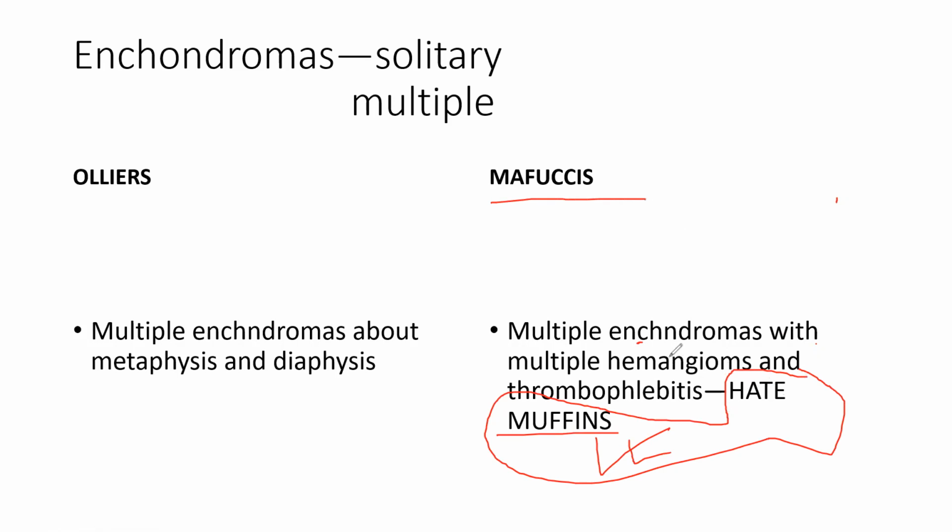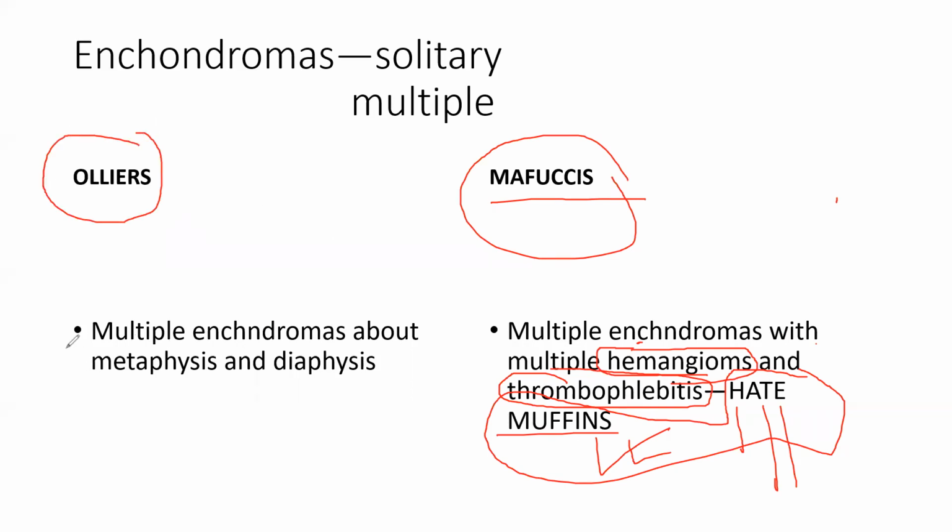Hate: H is for hemangioma, T for thrombophlebitis. Hope you know what thrombophlebitis is: inflammation of the veins. Hemangioma means accumulation of blood. So hemangioma, thrombophlebitis, and E for enchondroma. Maffucci syndrome includes hate muffins: hemangioma, thrombophlebitis and enchondroma. The other syndrome is Ollier's, where just remember there are multiple enchondromas. So enchondroma can be solitary or multiple, and in multiple there are two things: Ollier's and Maffucci syndrome.